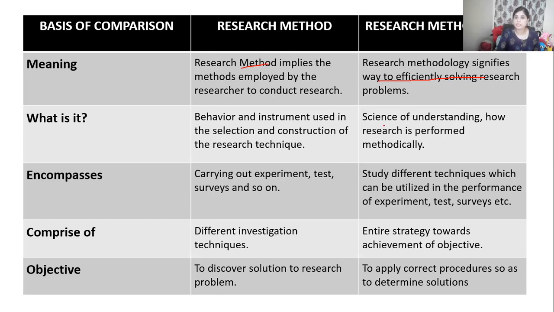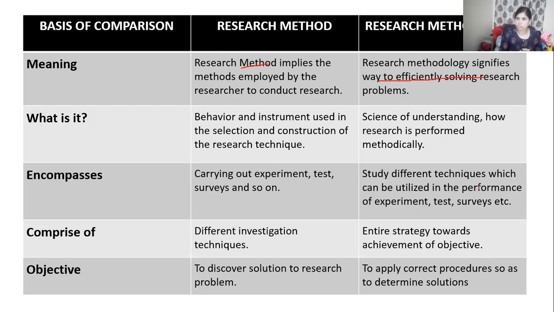But research methodology is a science of understanding. It shows how research is performed using these methods and techniques. Research method encompasses experiments, tests, surveys, etc. But research methodology is a study of different techniques.